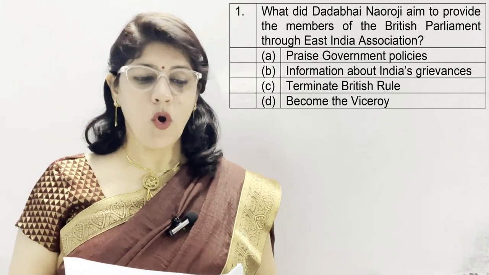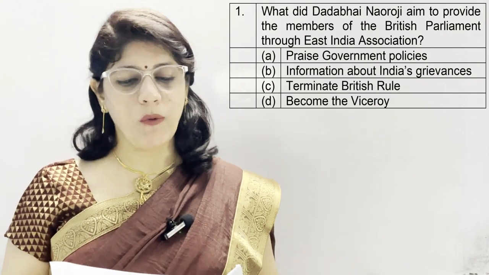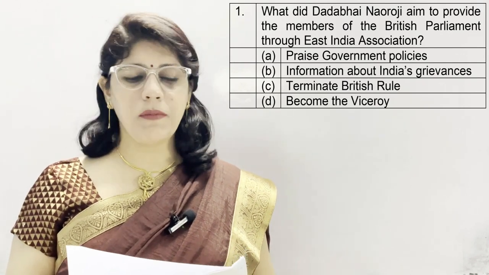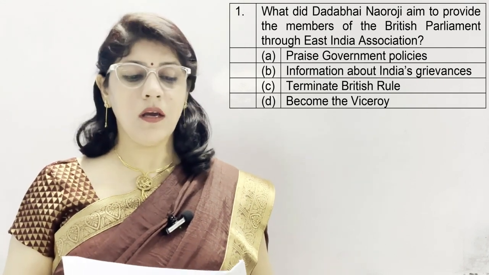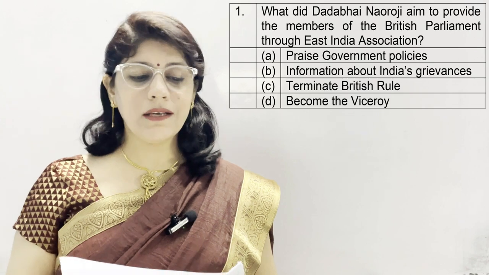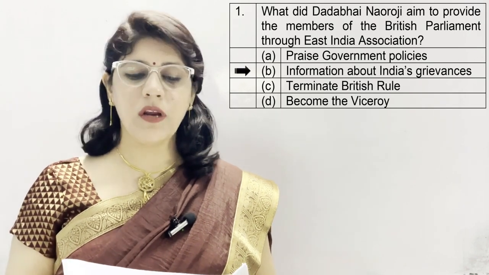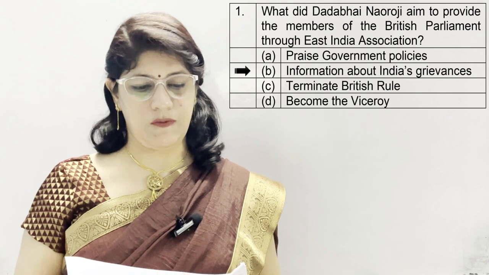Our first question is, what did Dadabhai Naoroji aim to provide the members of the British Parliament through the East India Association? Options are A. Praise government policies, B. Information about India's grievances, C. Terminate British rule, and D. Became the Viceroy. And the correct answer is B, which is information about India's grievances.